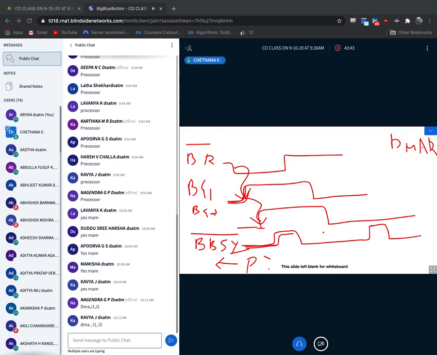DMA2 is requesting the bus ownership. DMA1 will get the permission first, as I told you, DMA1 is the first one. After DMA1, DMA2 will receive the permission. After DMA1 provides the permission to DMA2, DMA2 will become the owner of the bus.